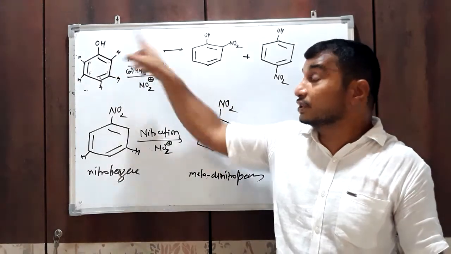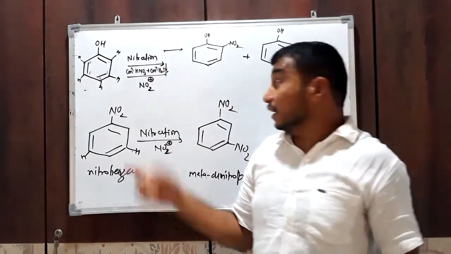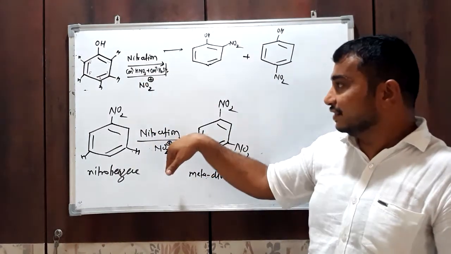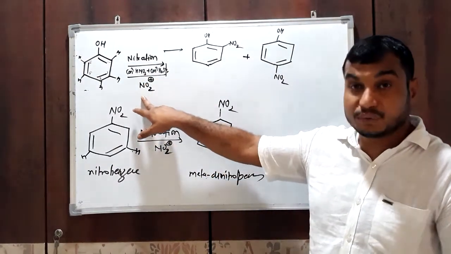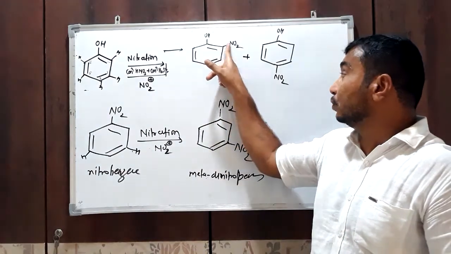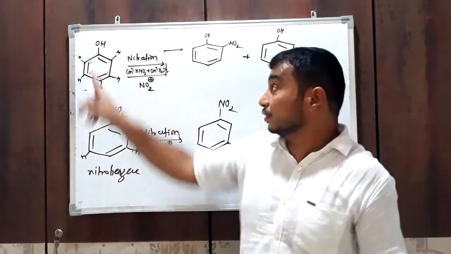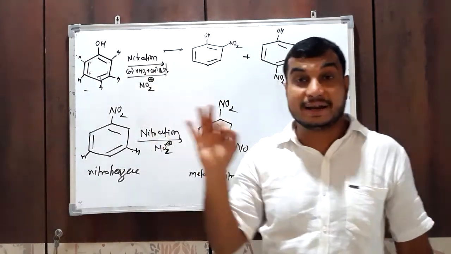Here the OH group is an ortho para directing group because in this nitration reaction the incoming electrophile NO2 plus is going to attach at the ortho and para position and never at the meta position. Therefore this OH group is called an ortho para directing group.